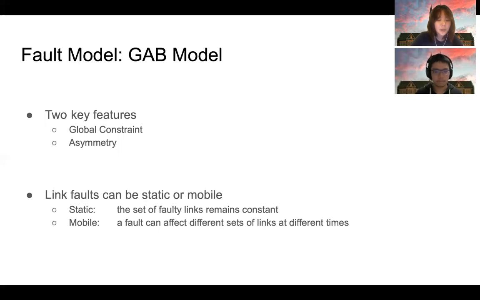In the static model, the set of faulty links always remains constant during the execution of the algorithm. By contrast, in the mobile model, a fault can affect different sets of links at different times, and nodes do not know whether a link is faulty or not. Due to the limit of time, we will only introduce the GAB static model in this presentation.